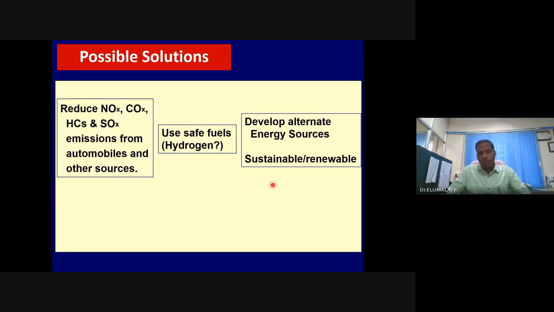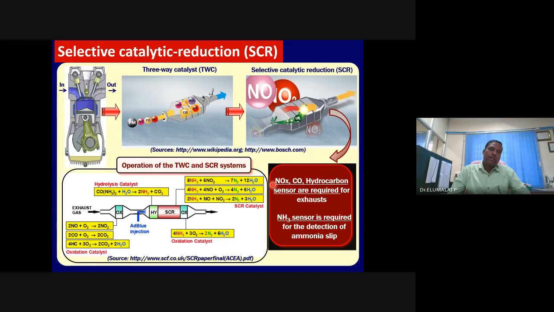But unfortunately, raw hydrogen is not available. But hydrogen in the form of water and biomass is available in plenty. We will have to make an effort to convert this water into hydrogen, or this biomass into hydrogen. The best way is to move towards sustainable means.